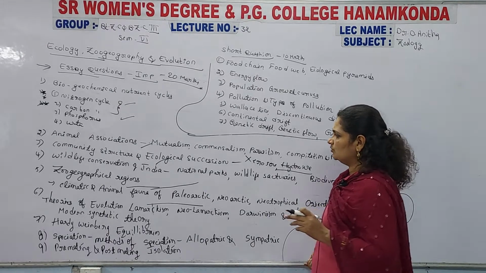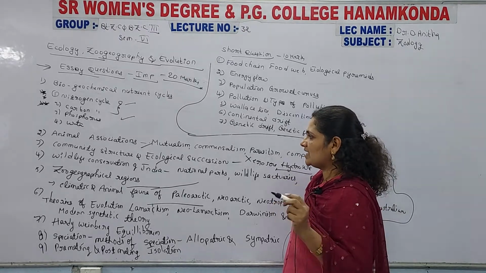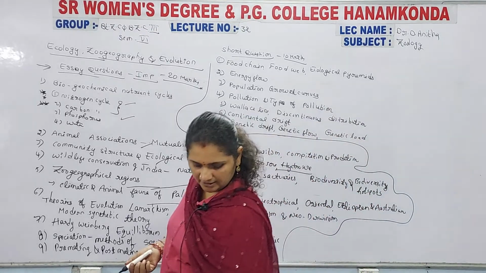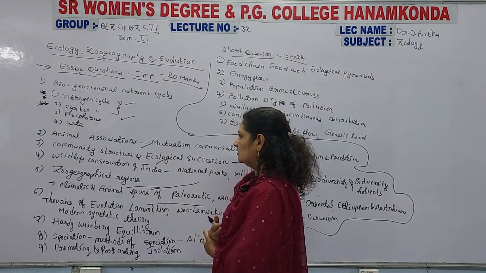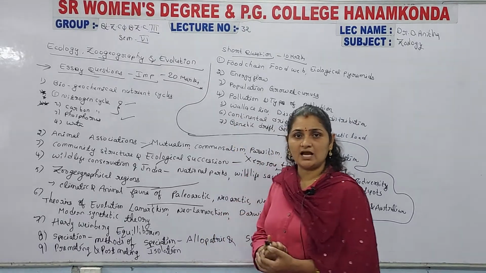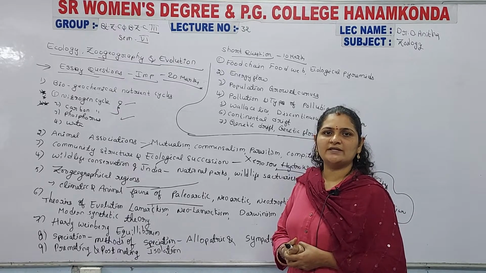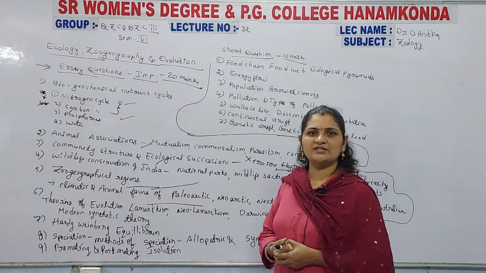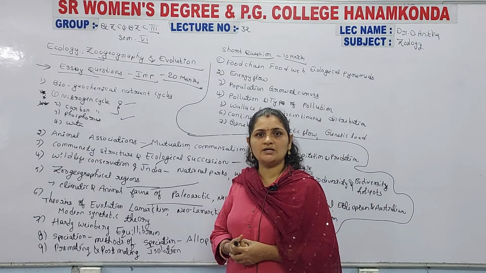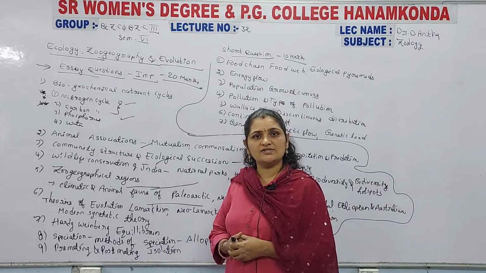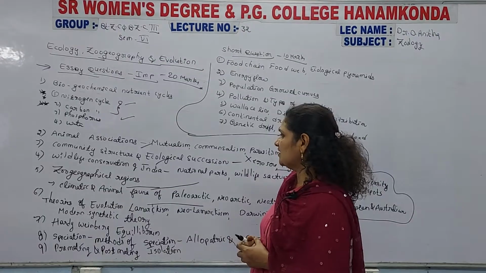It is also one of the questions: write about the geographical regions. They also asked to write another question, that is, the climatic and animal fauna of Paleo-Arctic. They also individually asked to write about the animal fauna of the Paleo-Arctic region, or the animal fauna of the Oriental region. In that manner also they asked. So first you should understand the question, then only you answer it. That is much important, and it is also an important question.